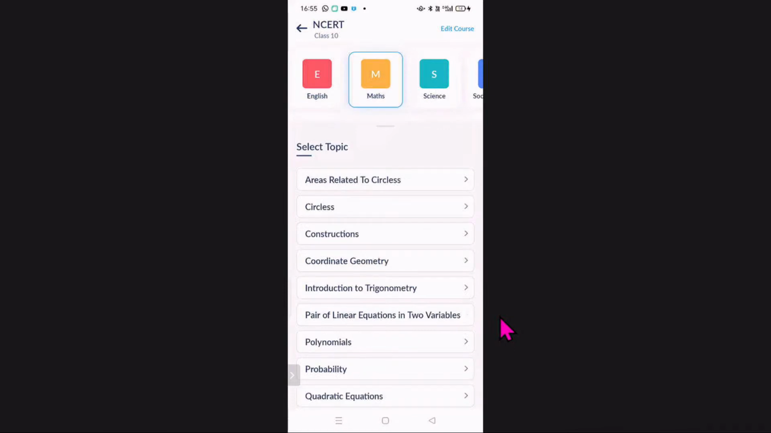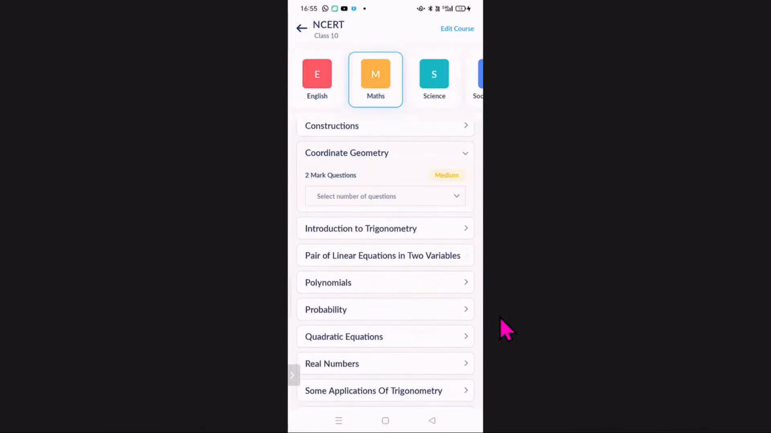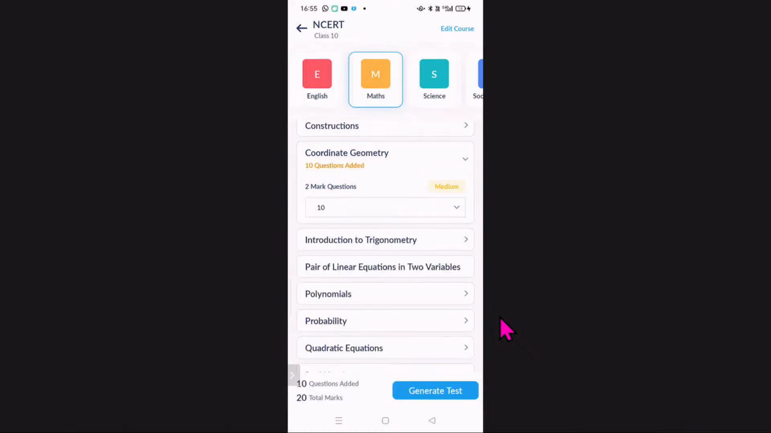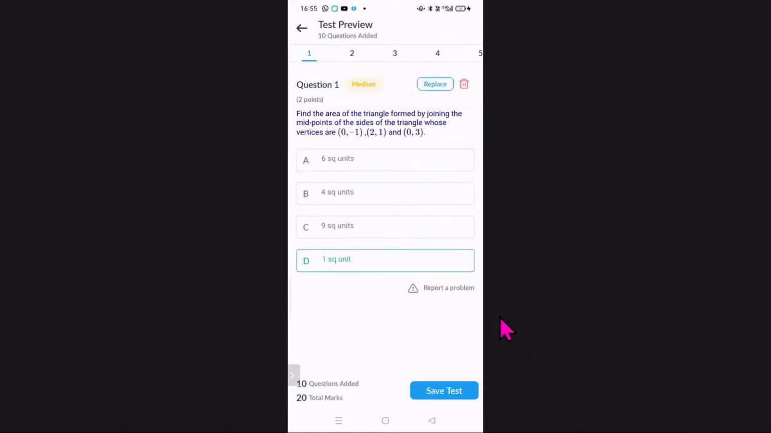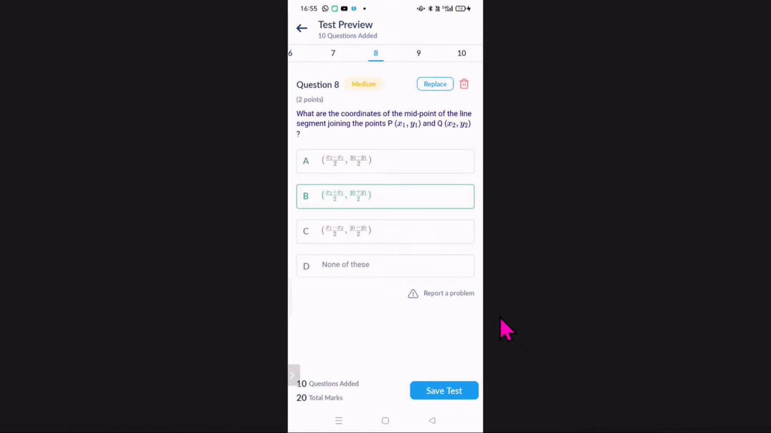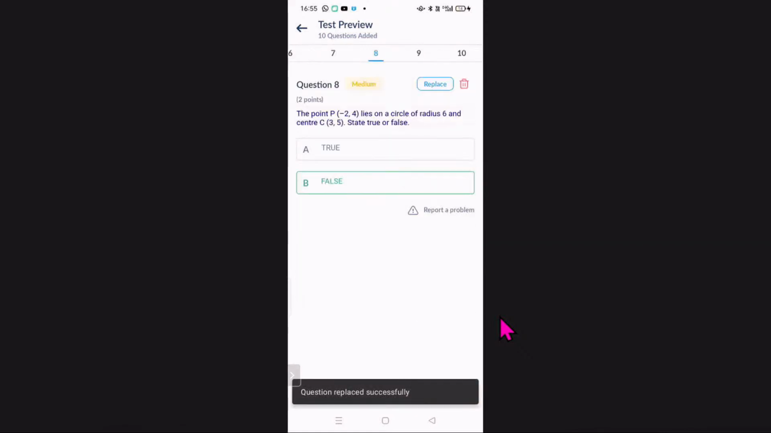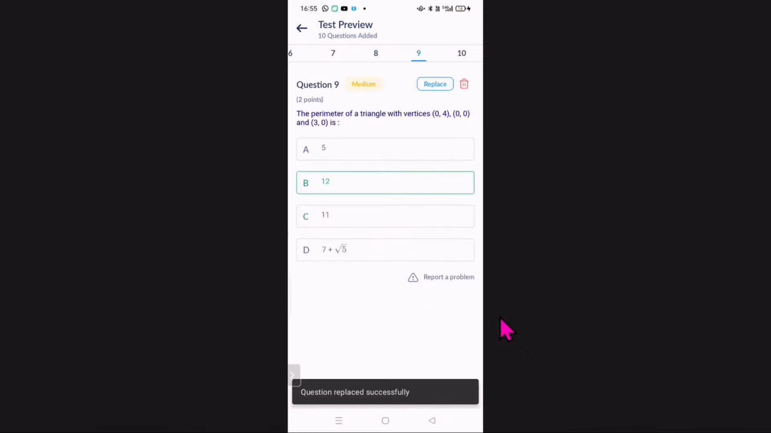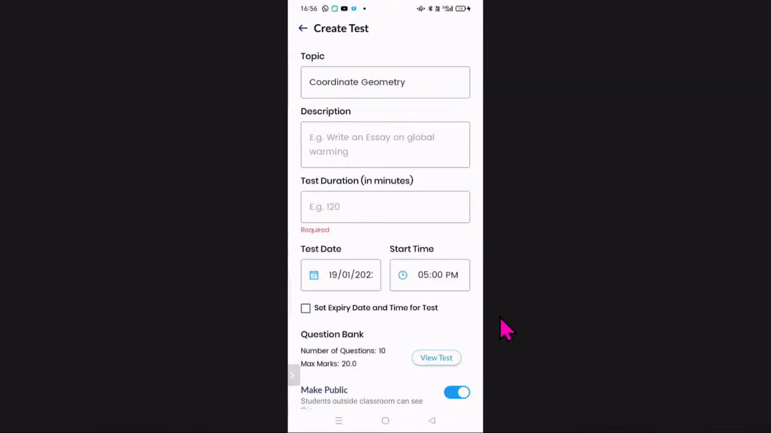Suppose I'm going to take the maths topic now, coordinate geometry, 2-mark question. Let me take 10 questions, generate test, and it will show me a test having some MCQs. If I want to replace these questions, I can also do that. Just tap replace icon. And here you can save the test and you can assign it to your students easily. Here you can see I made a test and assigned to my students within a minute.